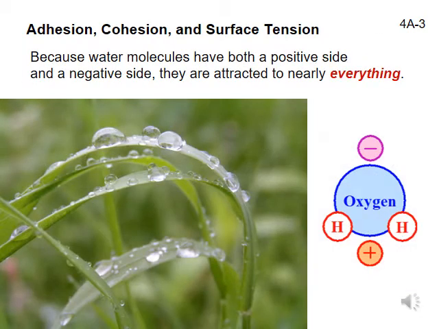Slide 3. Adhesion occurs when atoms or molecules of different substances remain together, stick together. Cohesion occurs when atoms or molecules of a liquid remain together, stick together. Surface tension is the tendency of atoms or molecules of a liquid to remain together, stick together, and resist or prevent other objects from entering the liquid.